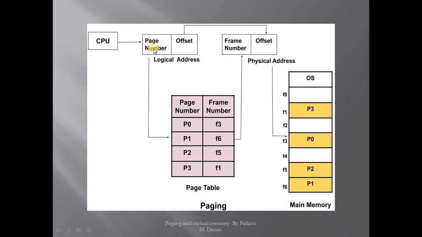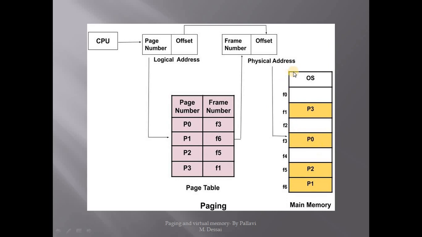Page P1 is kept in which frame? So page P1 is kept in frame number F6. So from here this page number will get converted into the frame number. We can see that page P1 is kept in F6. So from here it will get converted into the physical address. We have got the frame number. The offset remains the same, and from this we can go and access that particular page.